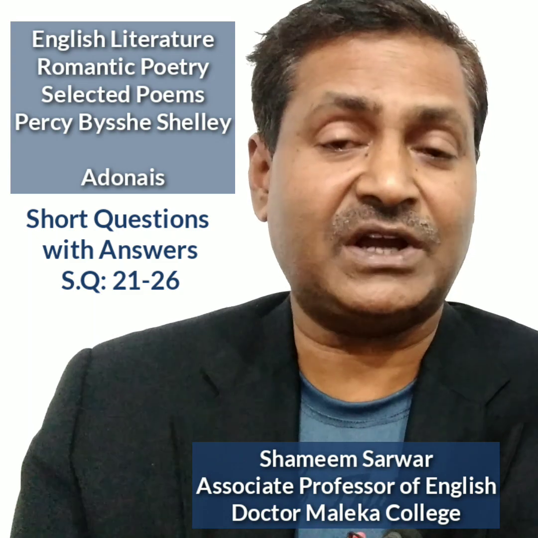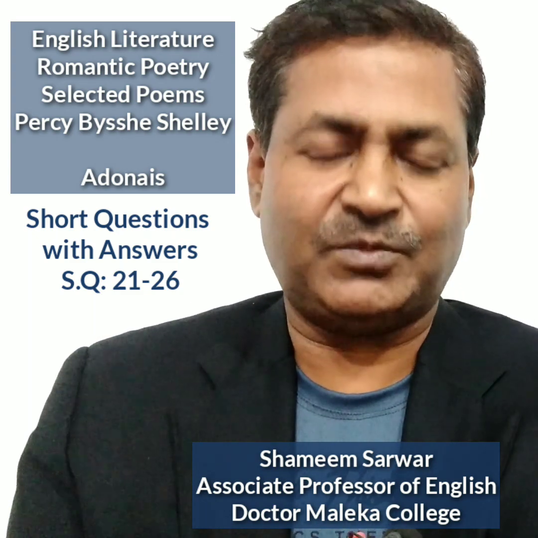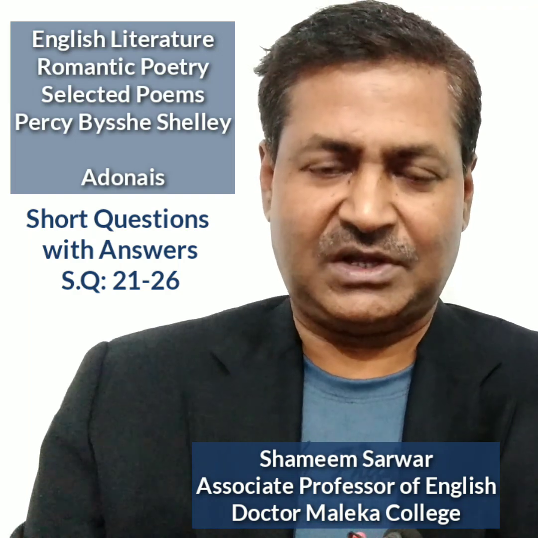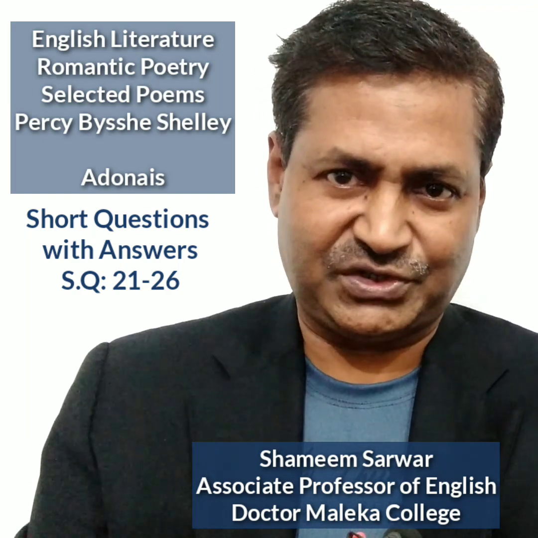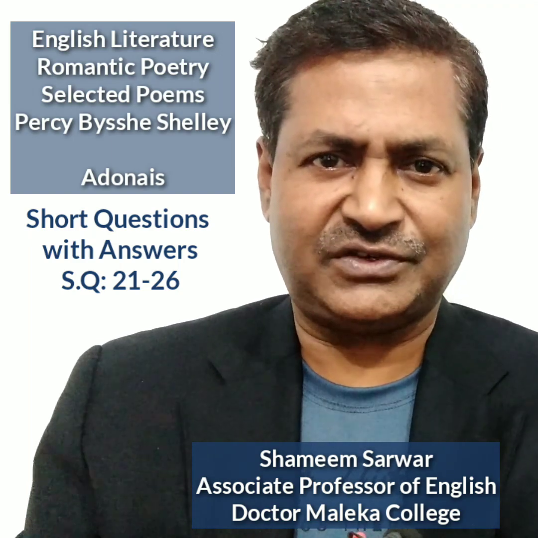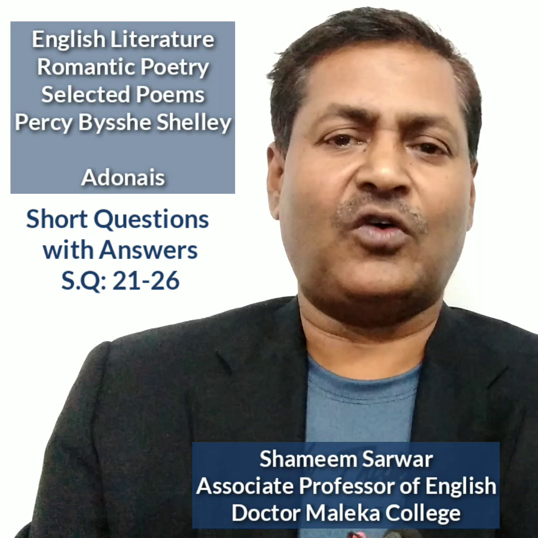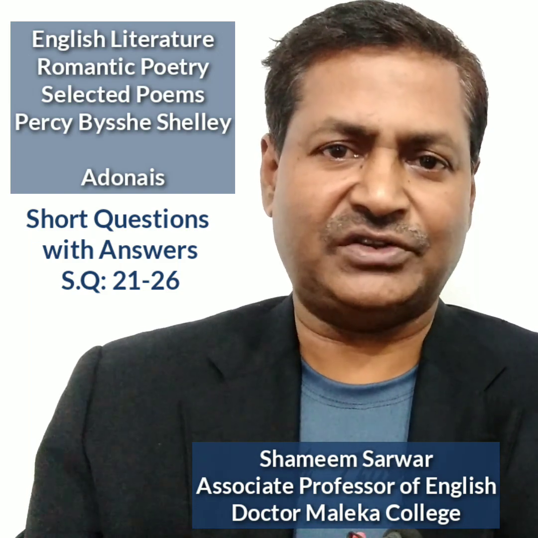Question 21. Bring out the classical elements in Adonais. Answer. In Adonais, we find both classical and romantic elements. The form, pastoral convention, use of Greek legend, anthropomorphism, and Platonism are classical elements in the poem. Form. Adonais is an elegy on the death of Keats.